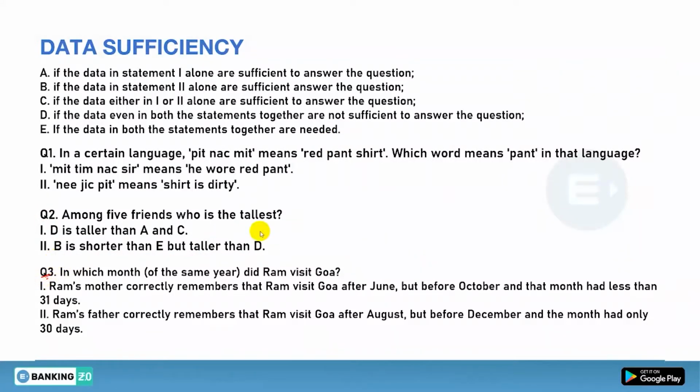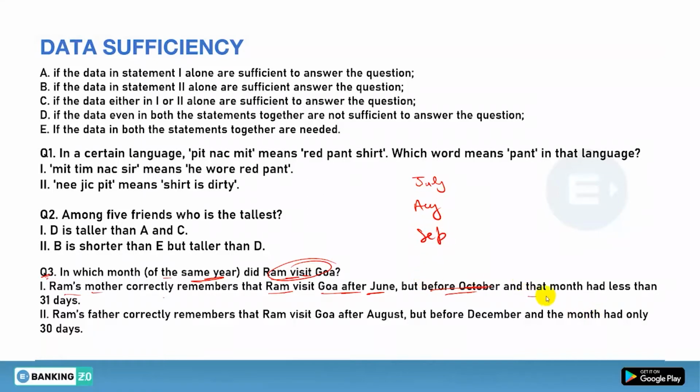Very easy questions I have given you for the homework. In which month of the same year did Ram visit Goa? So we have to just find out whether we are getting an exact month in which Ram visited Goa. Ram's mother correctly remembers that Ram visited Goa after June but before October. So after June means July, August, but before October, so you have to include September as well.